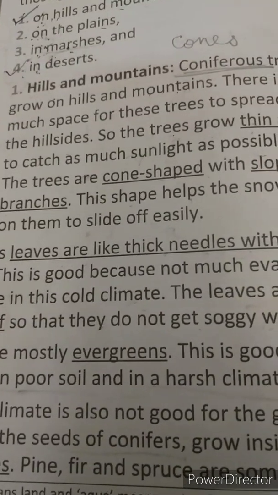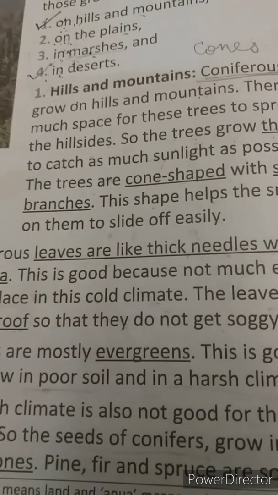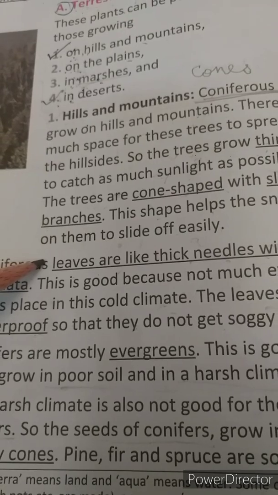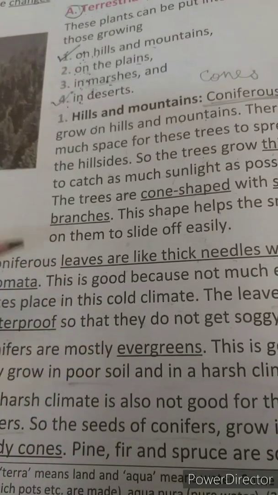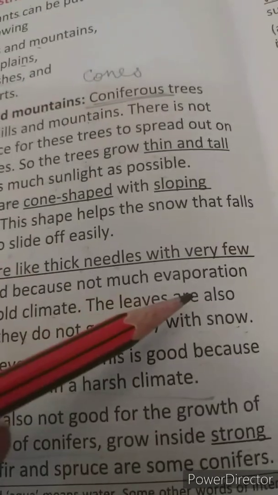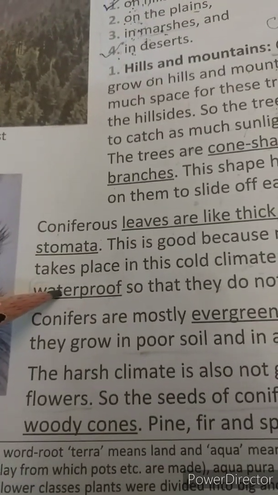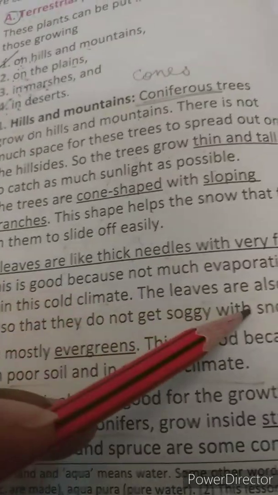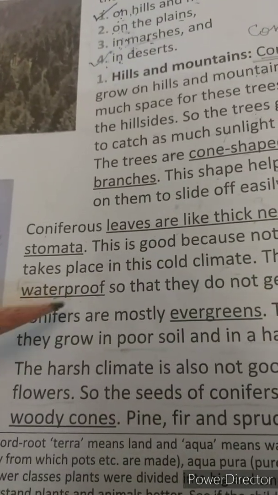So if the surface of the leaf is covered with wax, this water or snow slides off easily and it may not harm the leaves. That is why these leaves are waterproof. This was the fourth feature, that the leaves are waterproof.